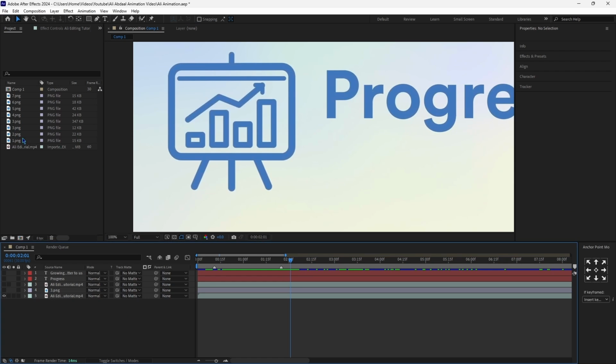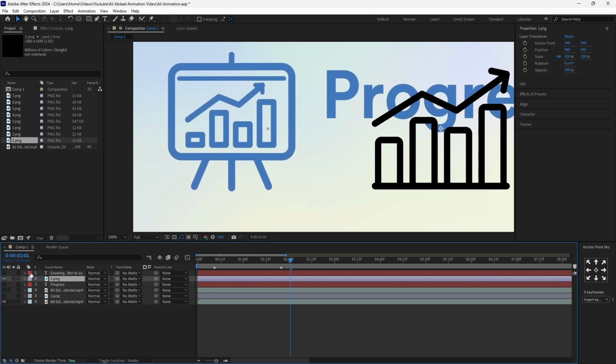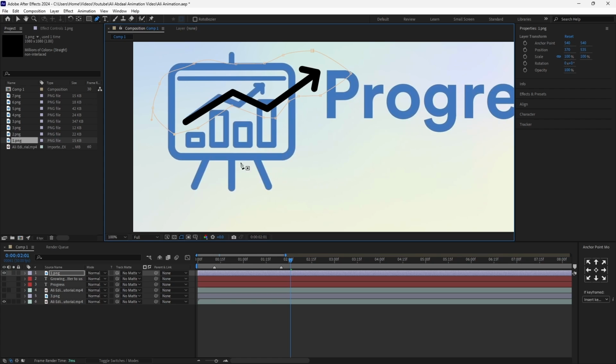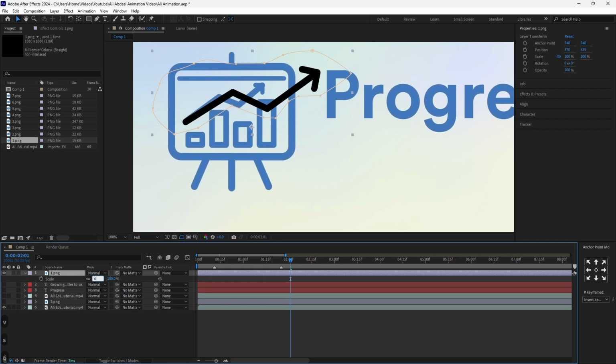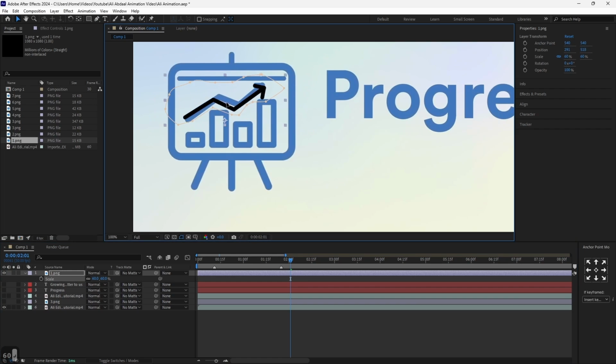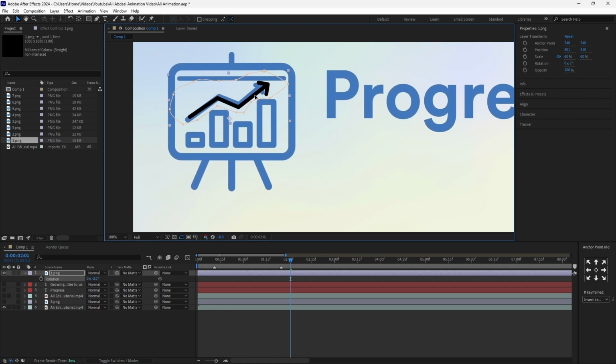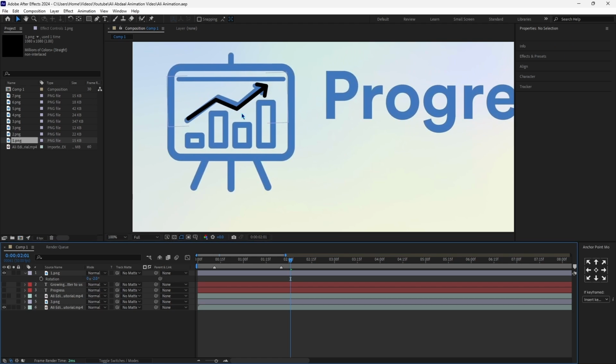So what I'll do is I will firstly drag this thing right here, which is going to be our chart. I will go on the pen tool and I will only take our arrow. I do not care about the charts. I do not care about the squares because we'll have to recreate them manually. Now I'll reduce the size just like so to something like 60. I'll put the rotation to something like -2, and then what I'll do is I'll move this downwards a bit, and now I'll start recreating all of this stuff.